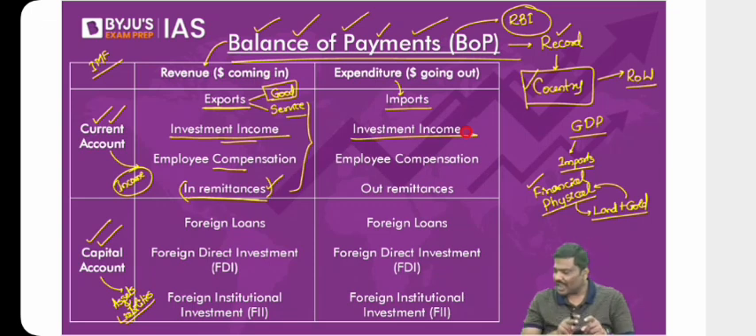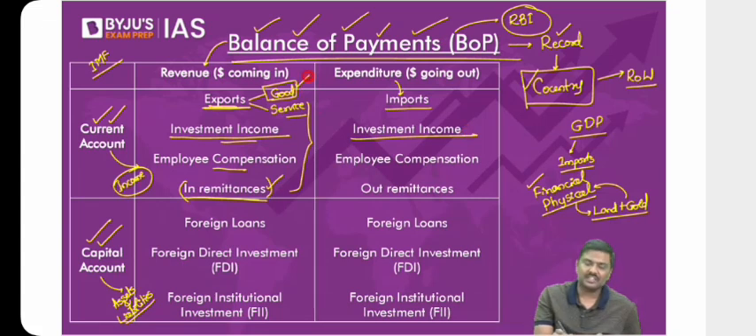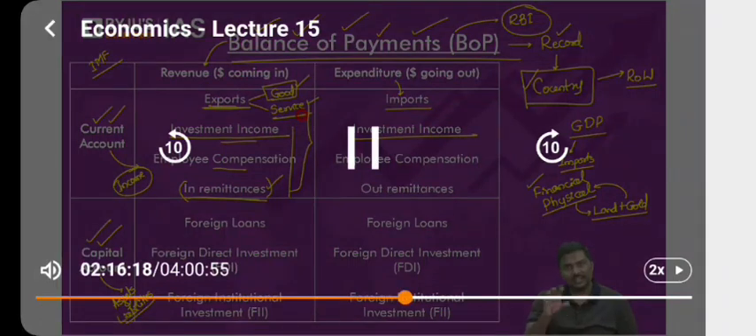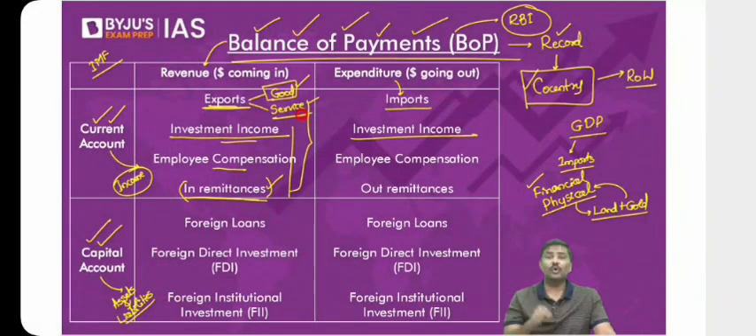So in this way, I hope you understand, we divide this into visibles as well as invisibles. In exports, again there is visible and invisible, and the remaining are basically invisibles. So this is how you divide the current account. Next point, focus only on exports and imports. Why?